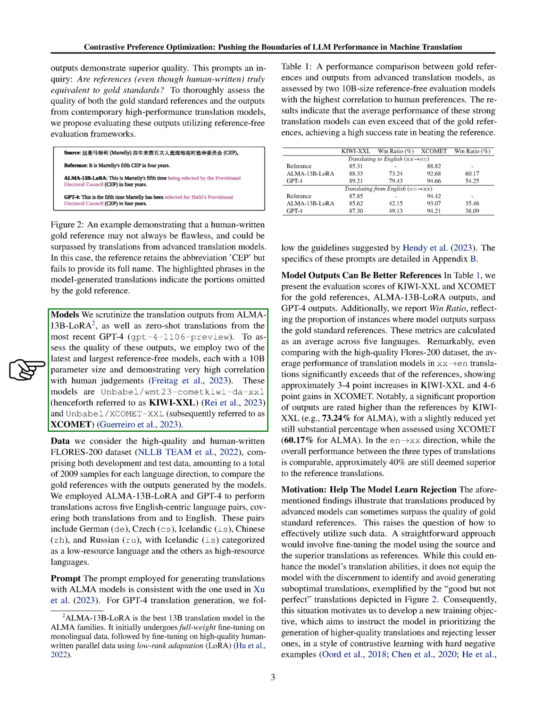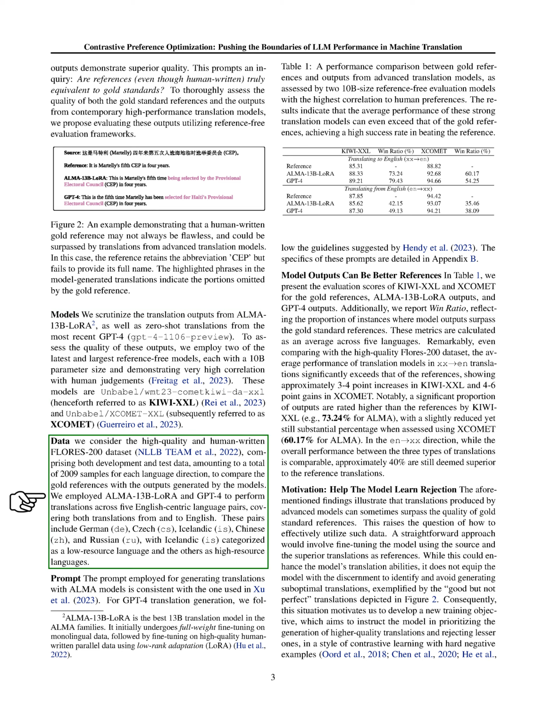These models are Unbabel Comet-Kiwi-XXL, referred to as Kiwi XXL, and Unbabel XCOMET-XXL, referred to as XCOMET. We use the high-quality and human-written Flores 200 dataset, which includes both development and test data, to compare the gold references with the outputs generated by the models. We used ALMA 13B LoRA and GPT-4 to perform translations across 5 English-centric language pairs.